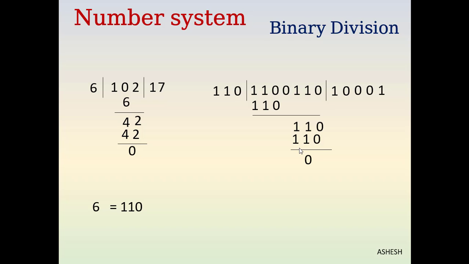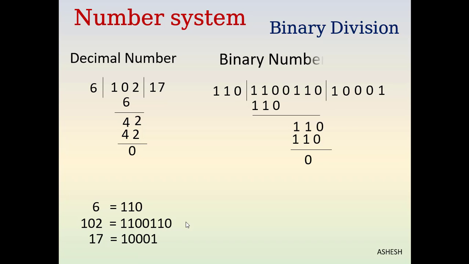Okay, now 6 equals 110, 102 equals 1100, 11 and 17 is 1001. Now our answer is the same in binary and decimal. Okay,